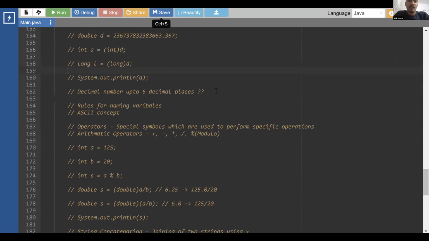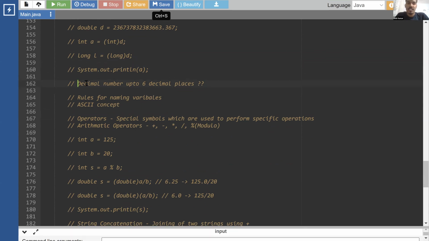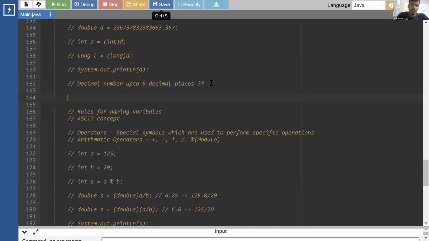Okay. Now I'll give you one question. How many of you figured out how you can print this decimal number up to 6 decimal places? Did you guys get the answer? Anyone?